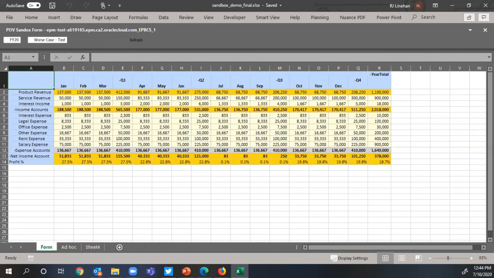So as with any model that has been created by a user, they can easily take that model and link it to the form here within Excel. If they're planning revenue and they have a detailed analysis or model to support revenue that doesn't make sense to put in the enterprise application because it's very specific to that planner or group, they can take that model within Excel and link it here to the form. They can also do that with sandboxes and link it so that it can be uploaded into the application. So yes, linking is available. Again, a lot of it is training and making sure a user understands how to link data using SmartView.